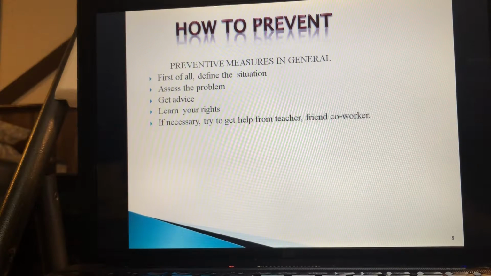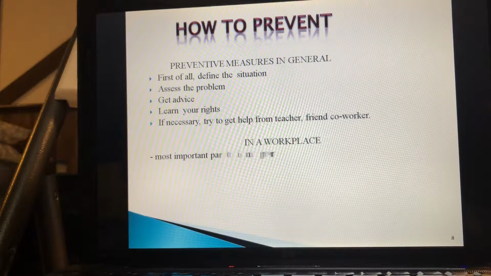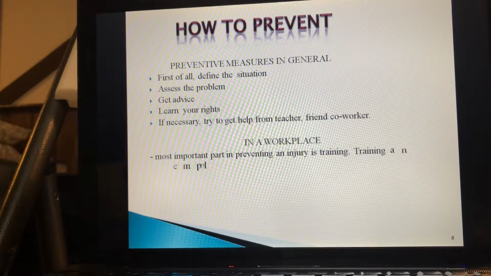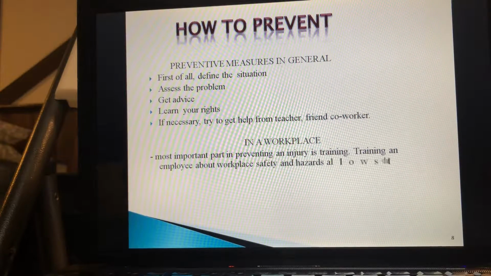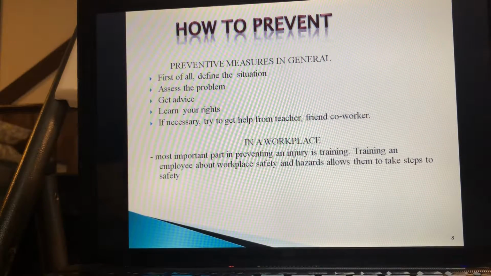Let's get back to our topic, workplace injury. What measures or preventions should we take for workplace injury? First of all, the most important part in a job is training. Train your employees well enough so that they take proper steps towards safety. They feel safe working in the workplace. They know the safety precautions, steps to take before starting any work.